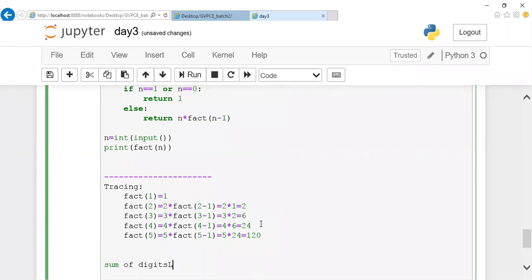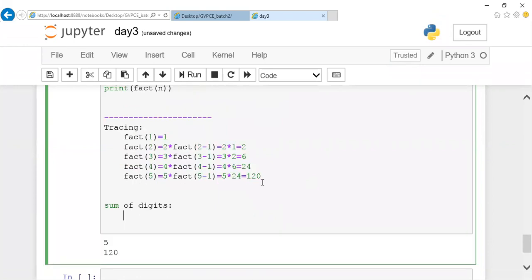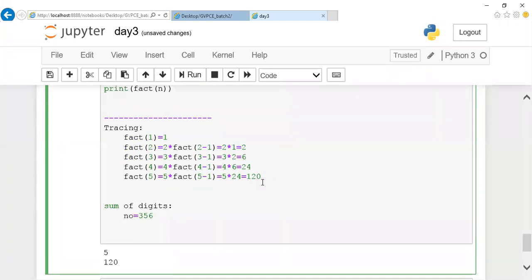Sum of digits. If a single number is given, like 356, my output should be the summation of it. Summation of 3 plus 5 plus 6 should be my output by using the recursive method. The summation result should be my output. Okay. By using the recursion method. If people can try this one, ma. We can discuss it by evening so that people can have an idea about how the recursion program works.